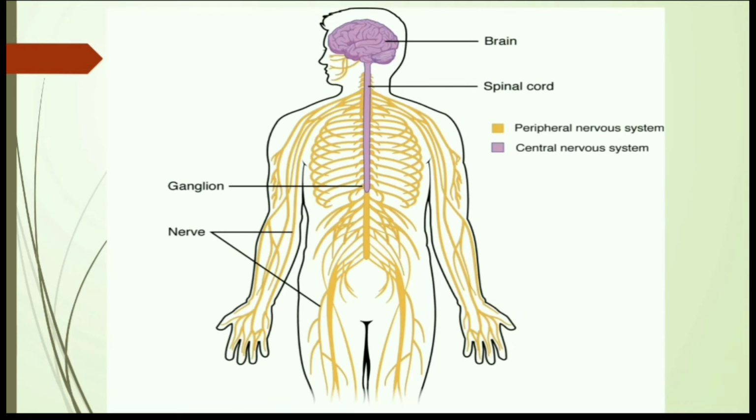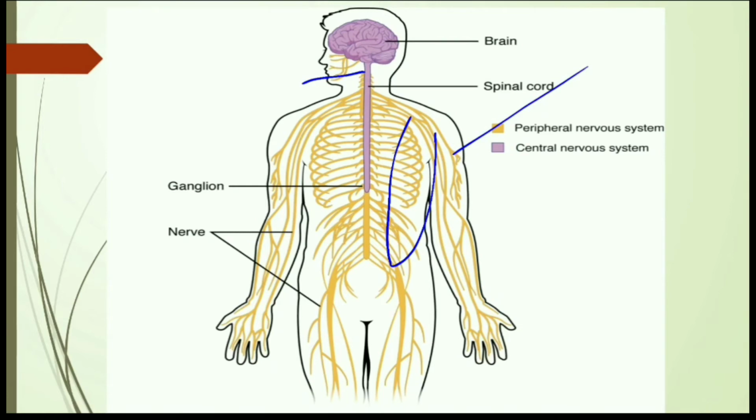The nerves which emerge from the brain are cranial nerves, and the nerves which emerge from the spinal cord are called spinal nerves. So friends, the brain and spinal cord form the central nervous system, and cranial nerves and spinal nerves together form the peripheral nervous system.